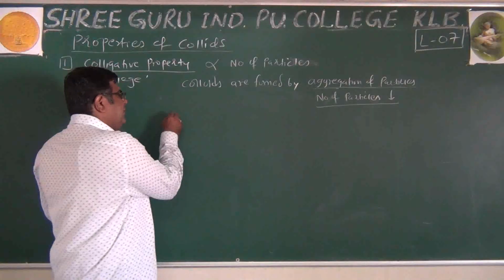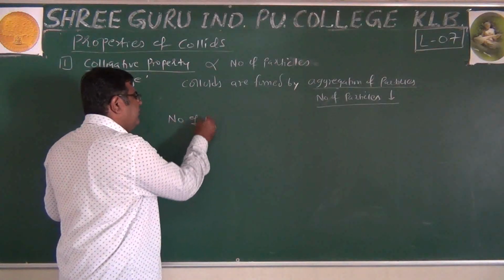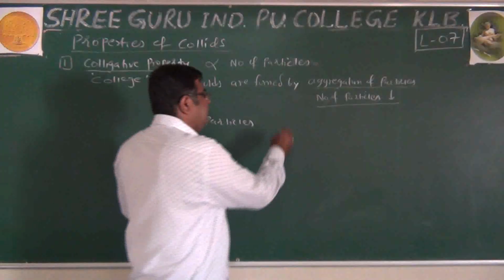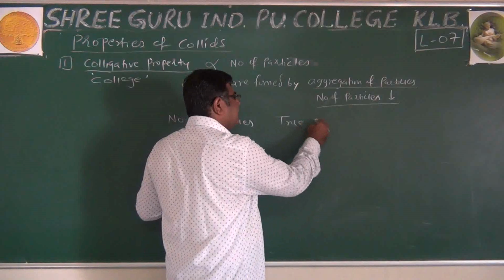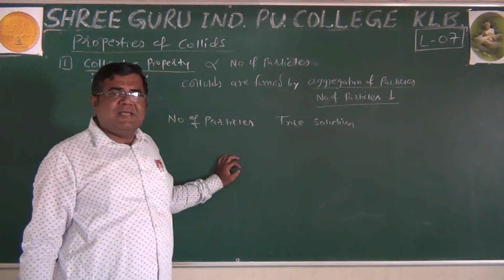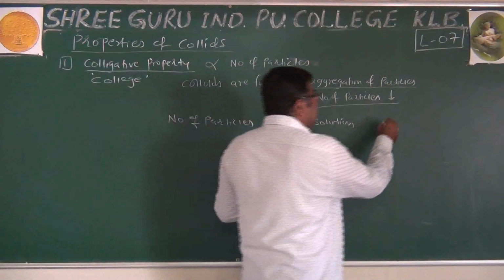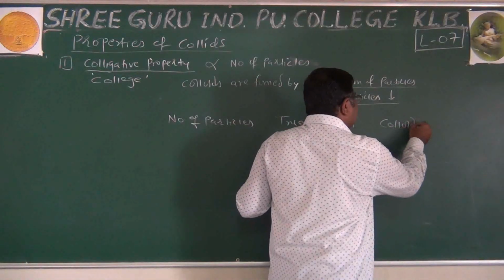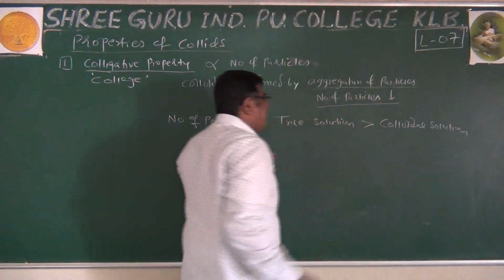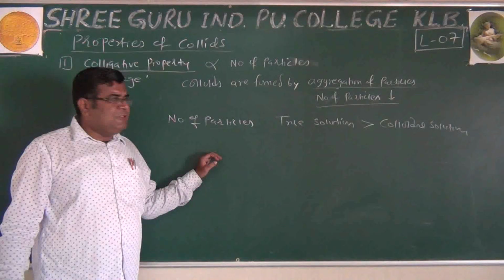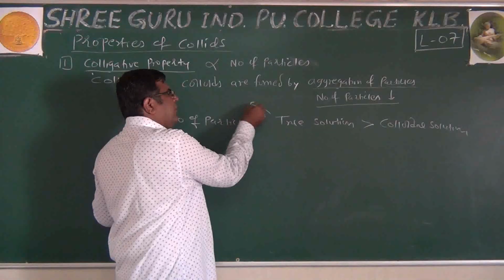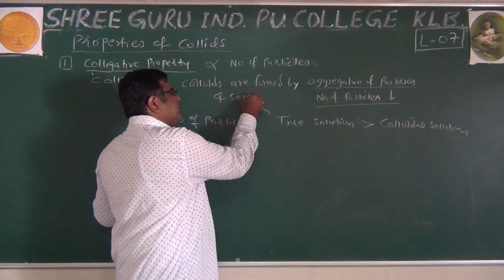So if we compare between true solution, where particle size is less than 1 nanometer, and the colloidal solution, number of particles are greater in true solution. Of course, they should be of same concentration.